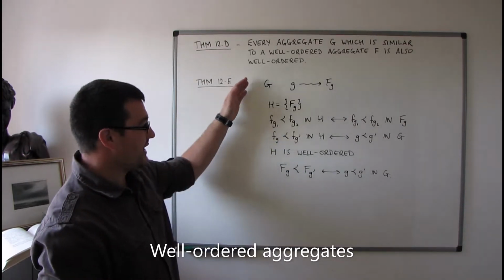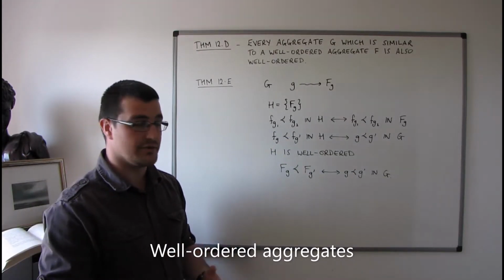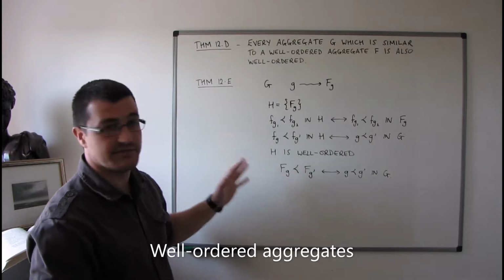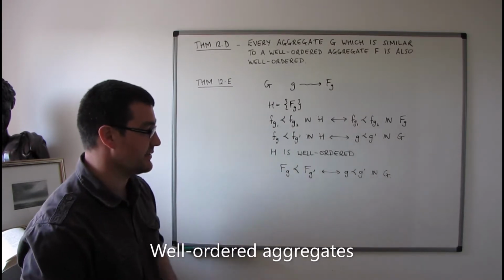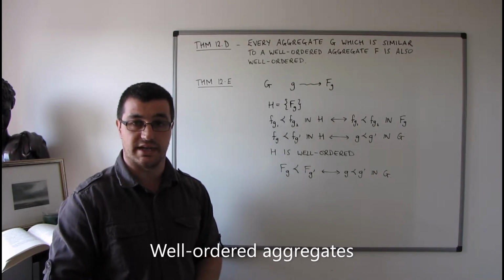So that's effectively the statement of Theorem E from this section. I'm not going to go through the proof of it. I think this is sufficient for what we need. We will need this further down the line. So I'm going to move on now to segments of well-ordered aggregates.